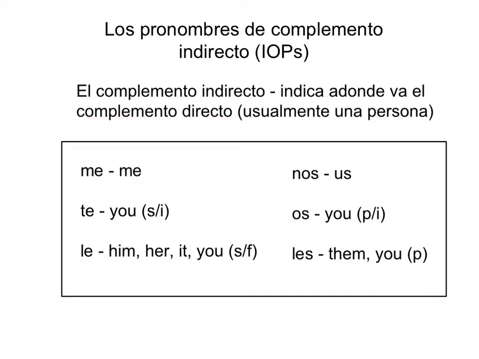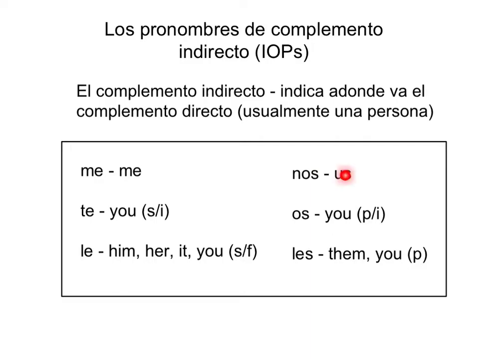Right, los pronombres de complemento indirecto en español son me, te, le, nos, os, les. Y significan en inglés me, me, te, you, singular and informal. Le can mean him, her, it or you, singular formal.